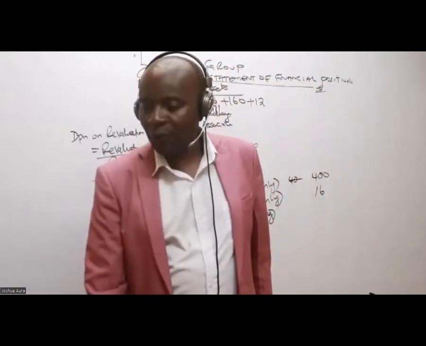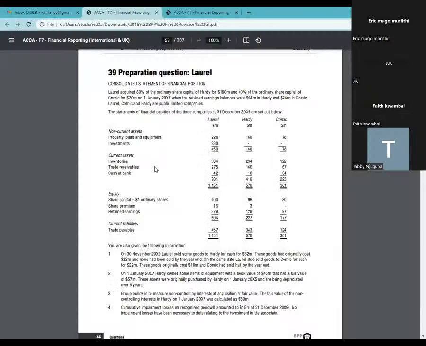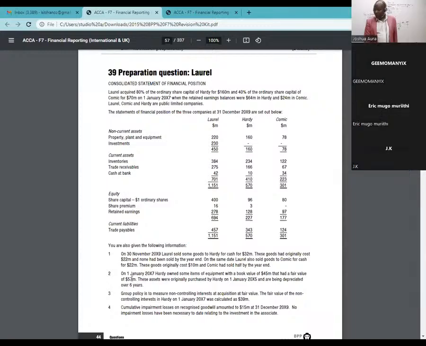Let's read together this. On 1st January 2017, Hardy owned some item of equipment with a book value of 45 million that had a fair value of 57 million. These assets were originally purchased by Hardy on 1st January 2015 and are being depreciated over 6 years.